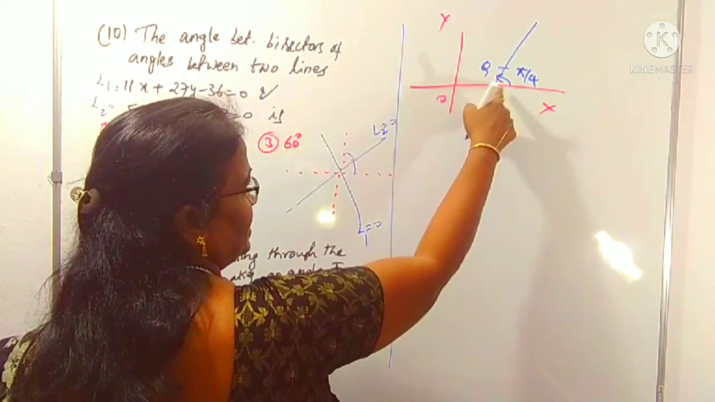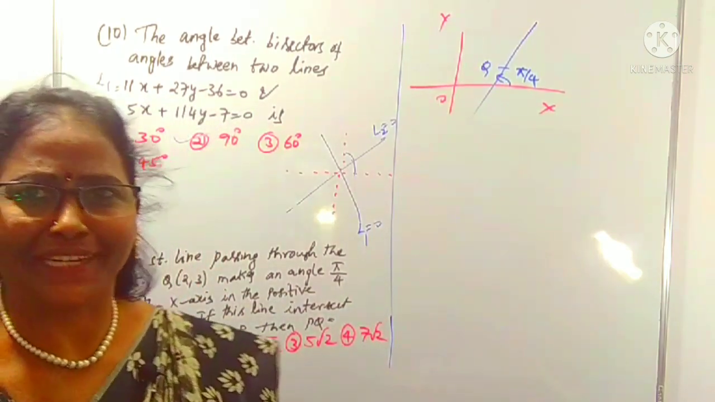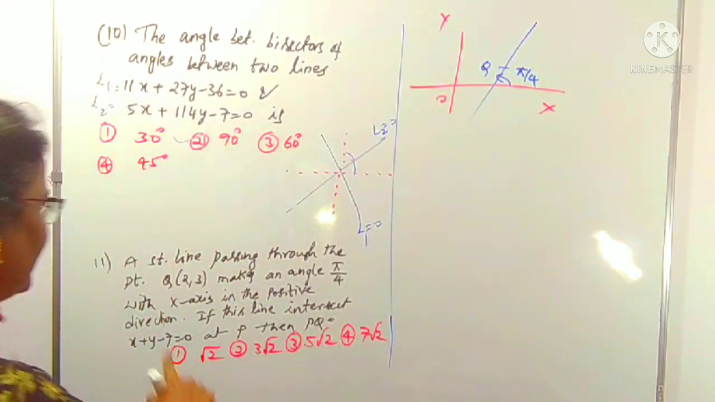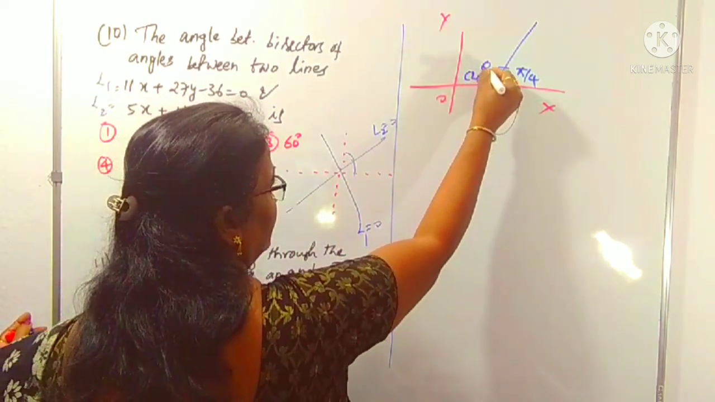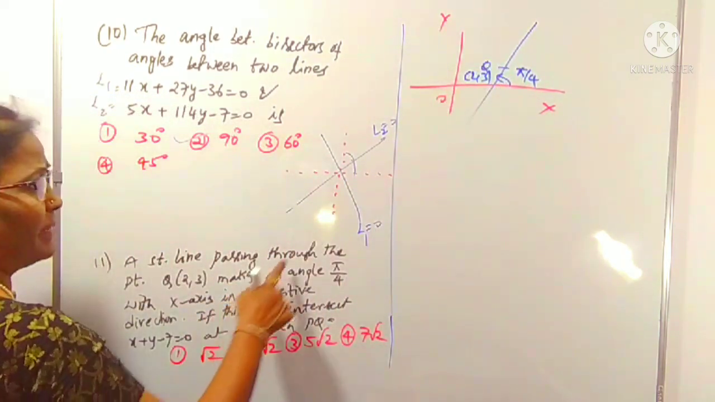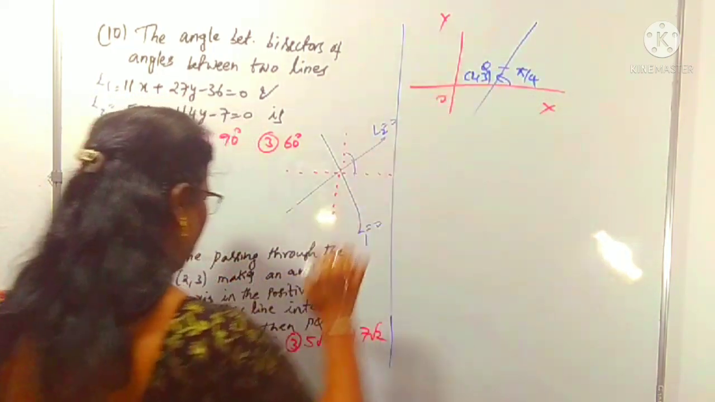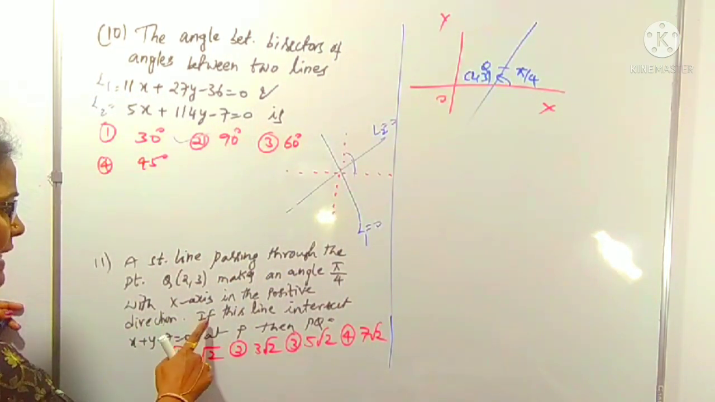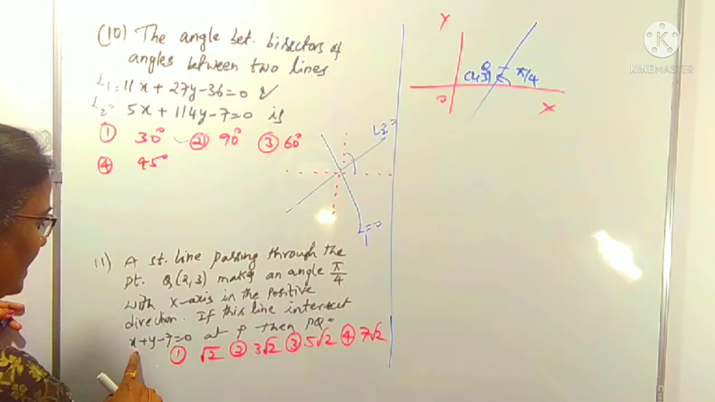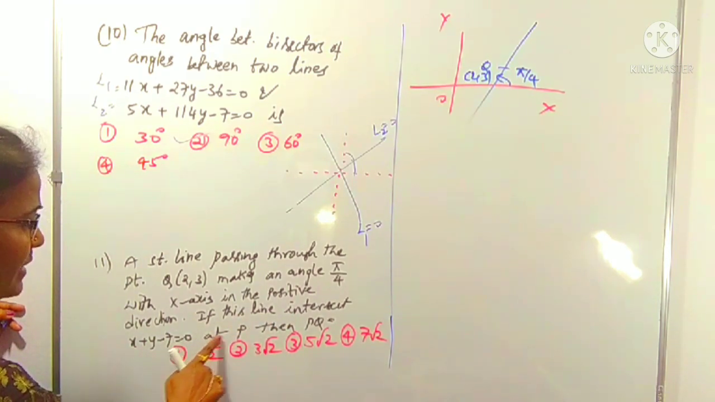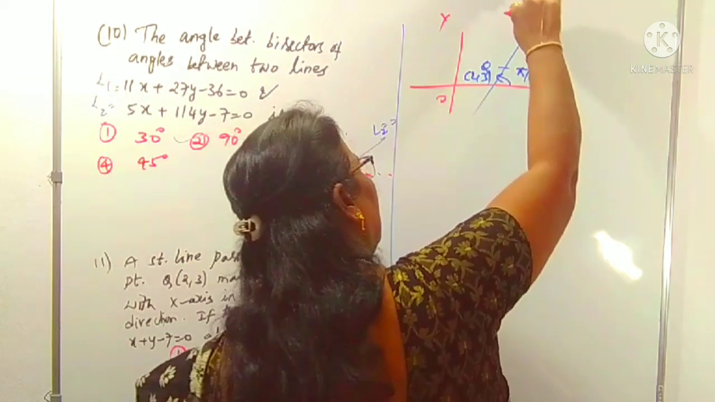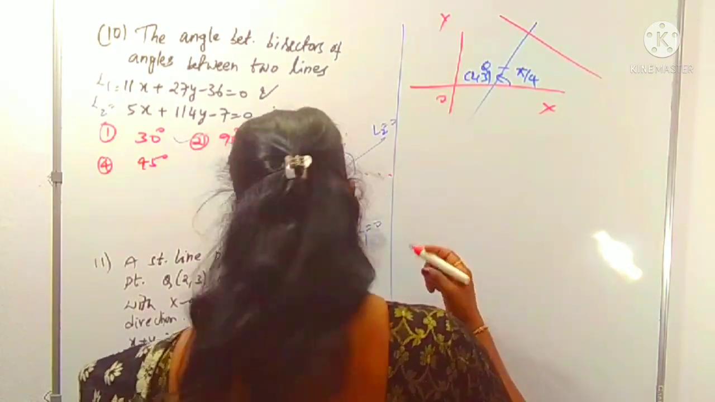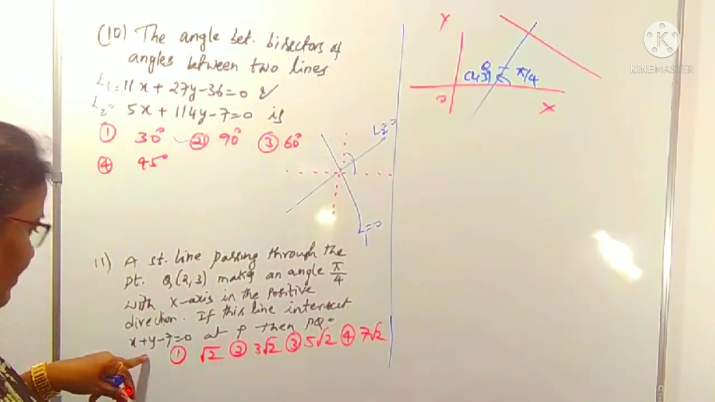So this is called the positive direction, also known as anti-clockwise direction, right? Next sentence. First sentence is over. Point is 2, 3. This line is passing through this point and making angle 5π/4 with the x-axis, right? Now next sentence. If this line intersects x plus y minus 7 equal to 0 at the point P. Suppose this line intersects the other line, which is in the form of x plus y minus 7.